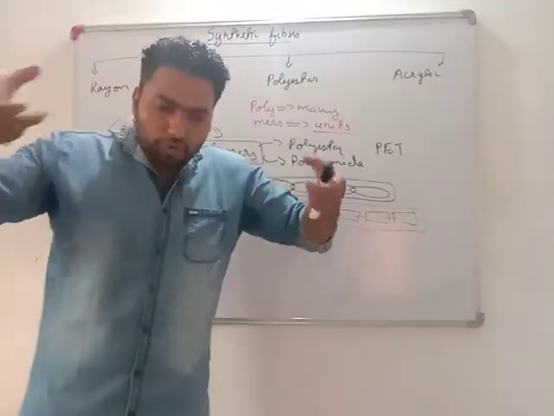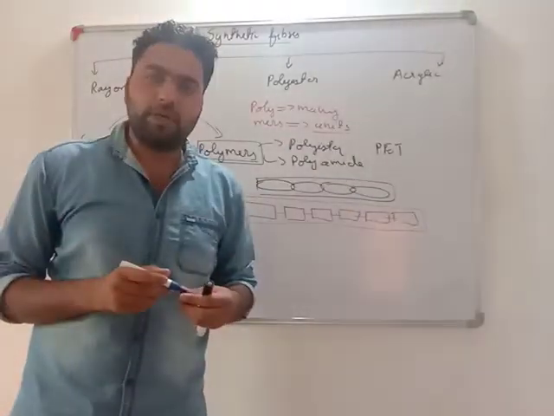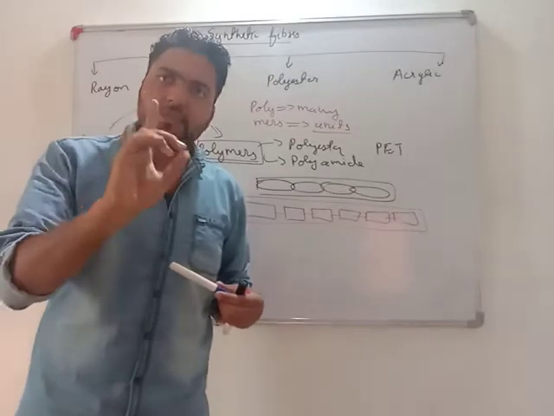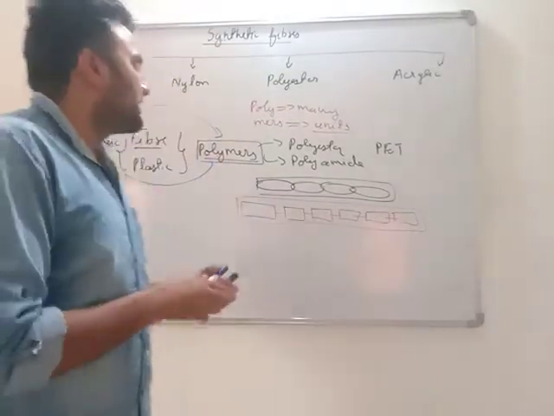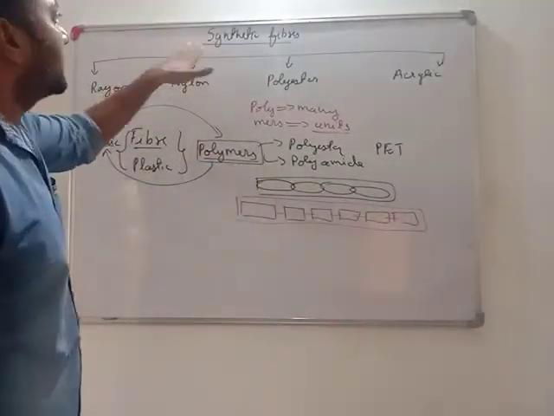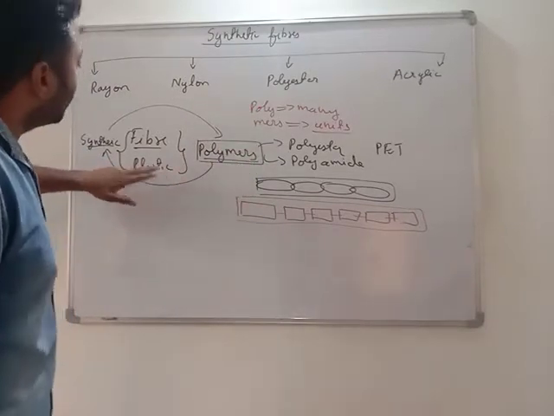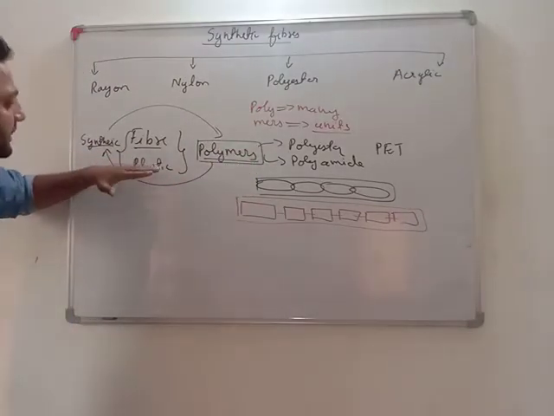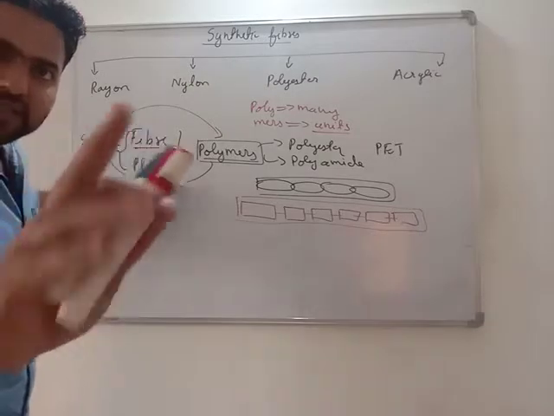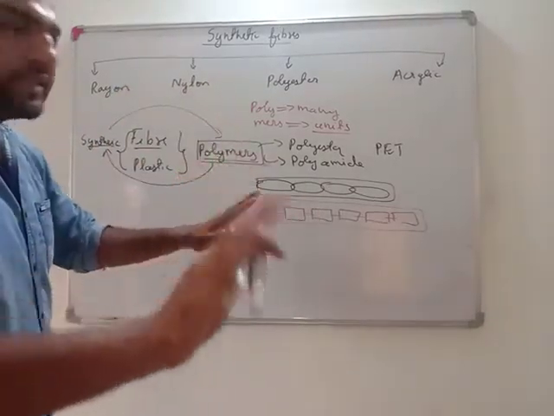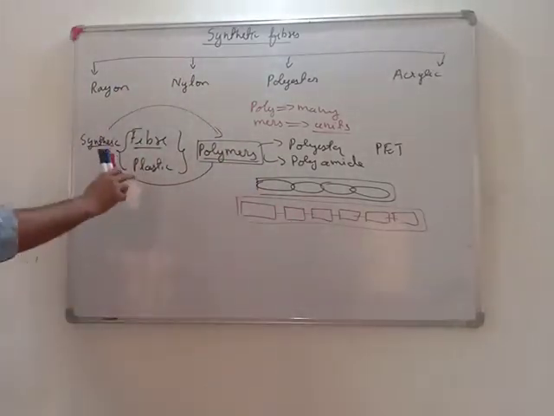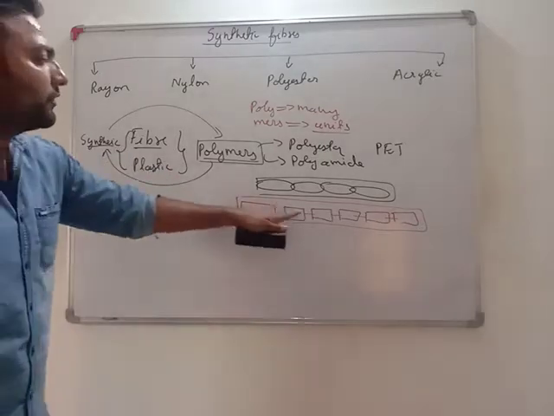Polymers means to combine many units. Okay. All the synthetic fibers and plastics are polymers. See, now we'll start our topic synthetic fibers. Then we will be doing synthetic material, that is plastic. All the synthetic fiber and plastic, each and everything is polymer. What is polymer? All of them are made up of repeating units.